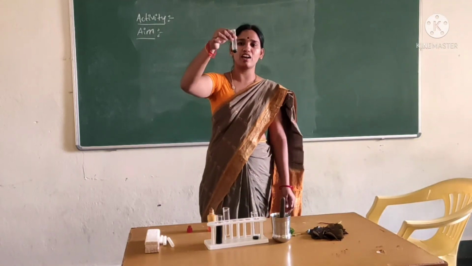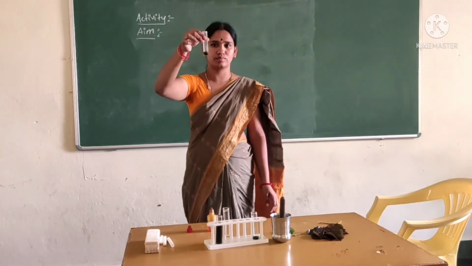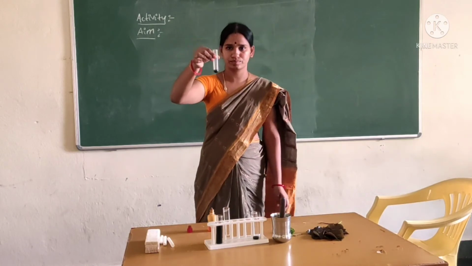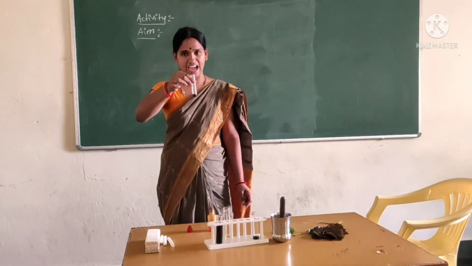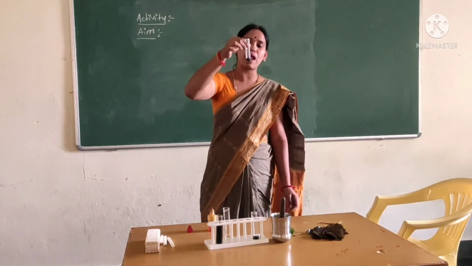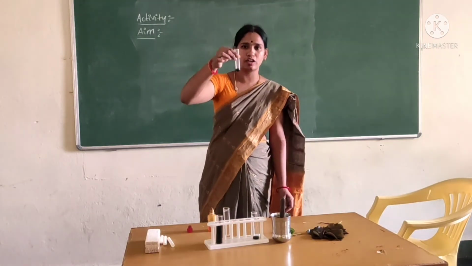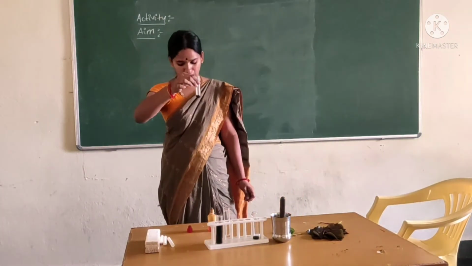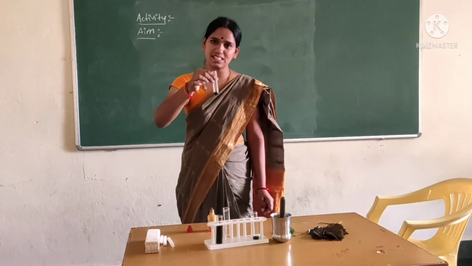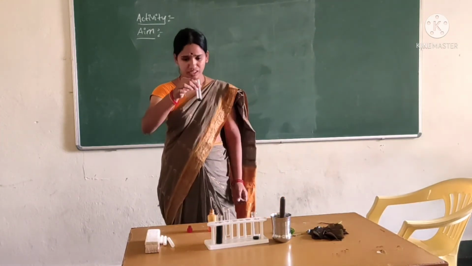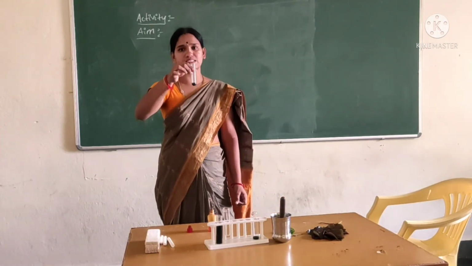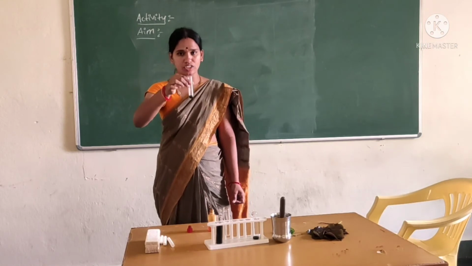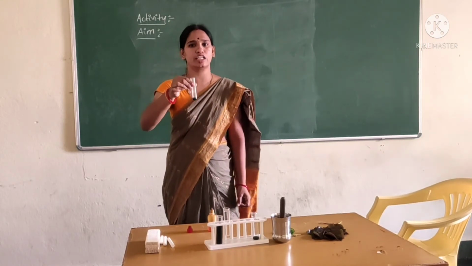See, children, the color will change. The leaf extract turns black in color. What do you learn from this experiment? This shows the presence of starch in red color leaves.